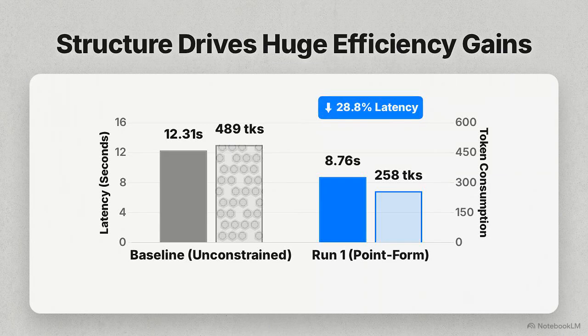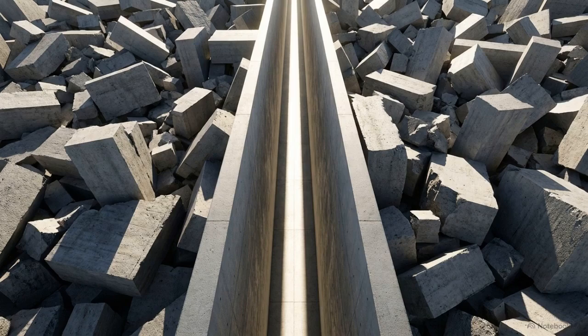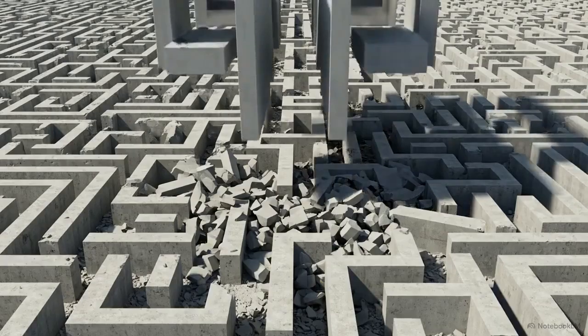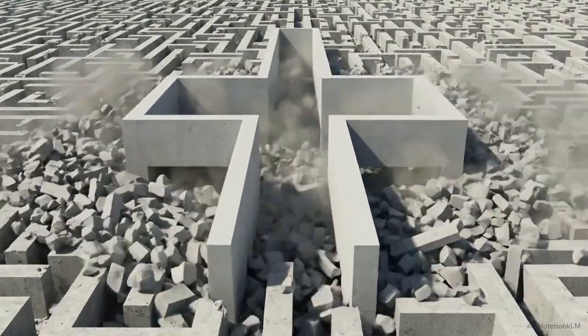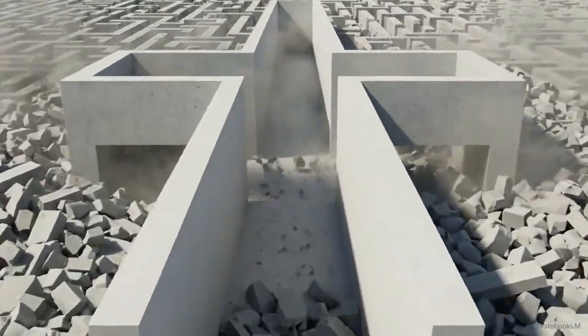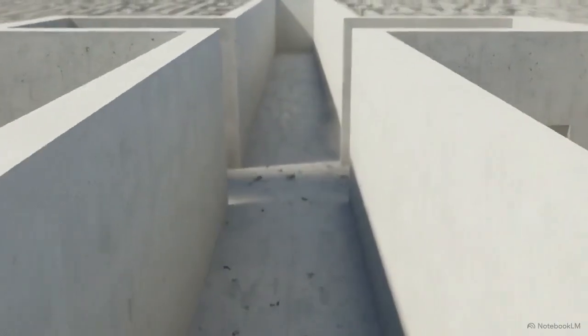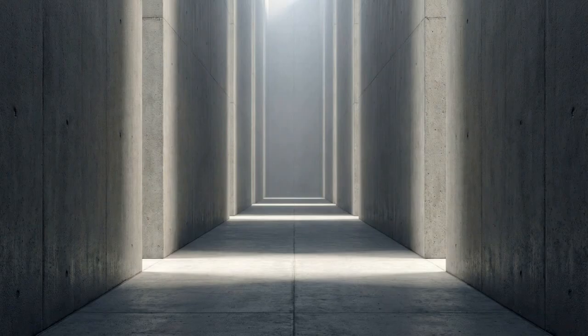Enforcing structural rules created a 28.8% reduction in latency and a 47% reduction in token consumption. This happens because applying formal constraints directly eliminates cognitive wandering. An unconstrained model wastes compute exploring probabilistic branches to figure out what to say. A constitutionally constrained model snaps directly into a rigid epistemic pathway. Structurally sound governance layers act as an accelerant to inference, not an obstacle.